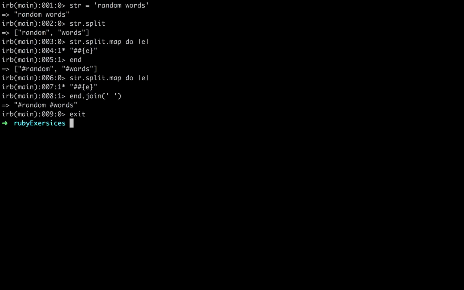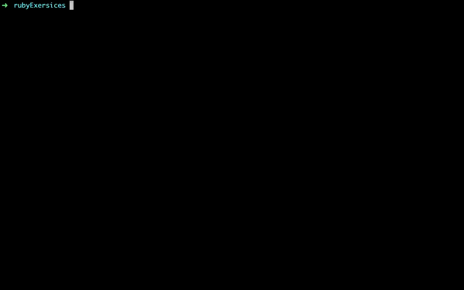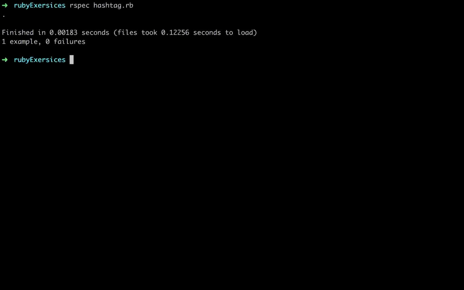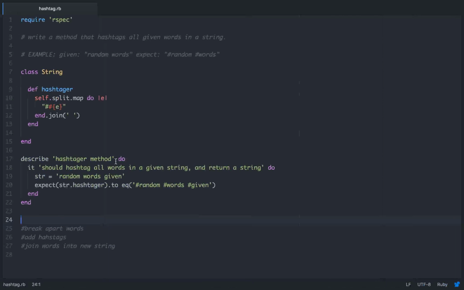Let's get out of this, and let's go rspec hashtag.rb. One example, 0 failures. All right. So that's how you do that. We've cracked open the string class. We wrote a method in that class. We used self, and we wrote our tests.